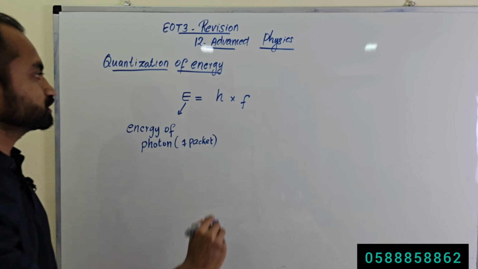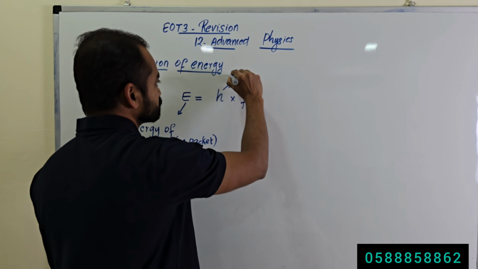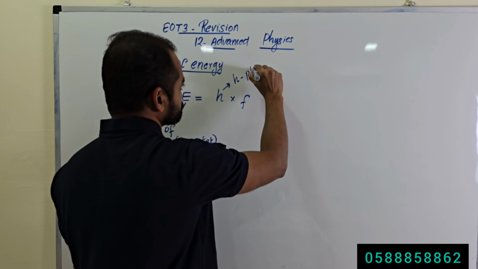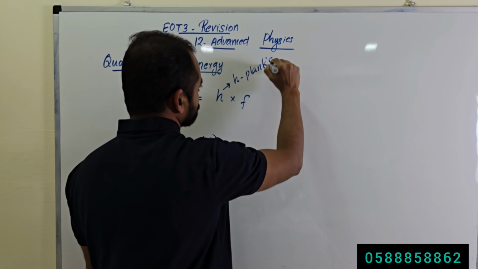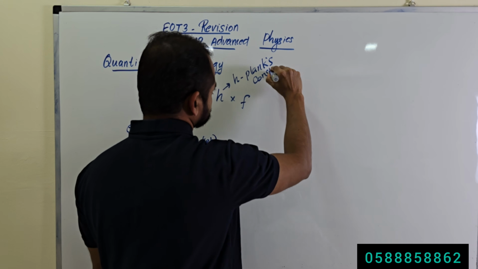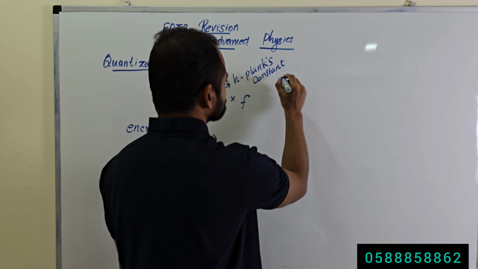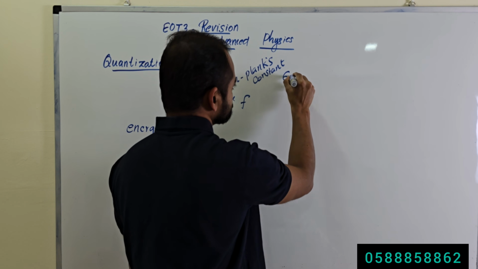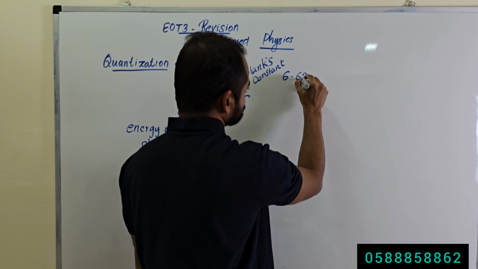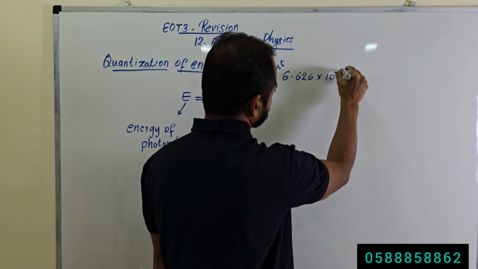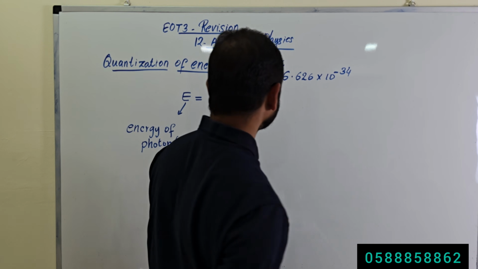And what is this h in this equation? h is the Planck's constant. The value of Planck's constant is 6.626 times 10 to the power minus 34.